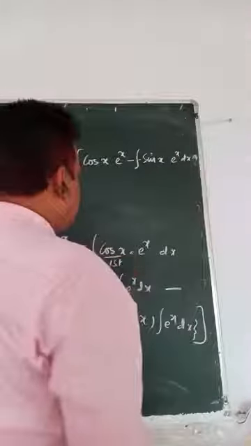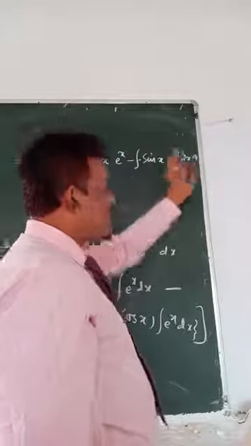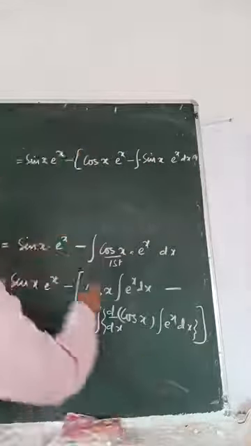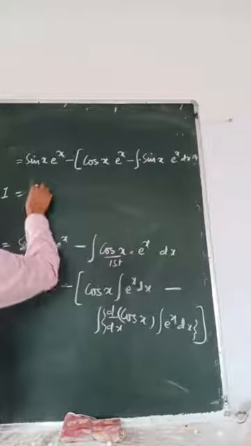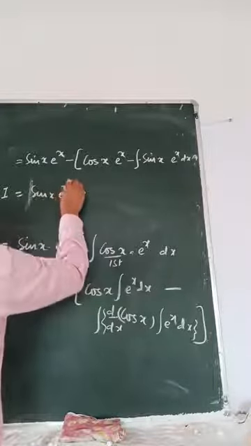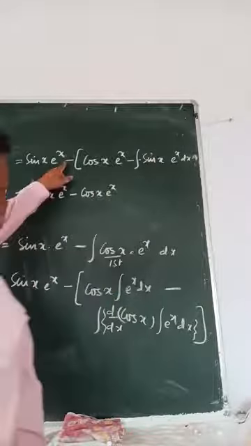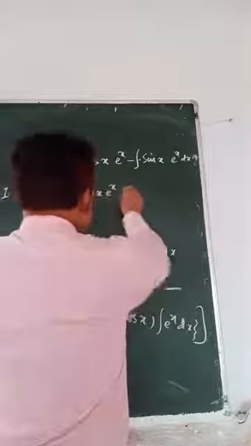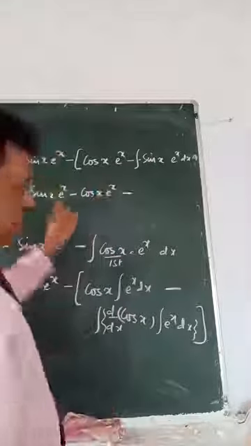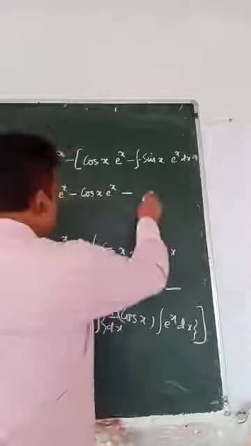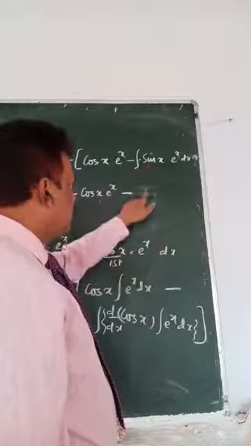Okay, look at this, this is what is called repetition. This was your question, so the question is repeated here. So what are you going to do? That means I equals sin x e to the power x minus cos x e to the power x. Look at the signs: minus, again minus, so it becomes minus. What is this? You have symbolized it as I. Look at your question: this is I. It means our integration stops here because the question is repeated.